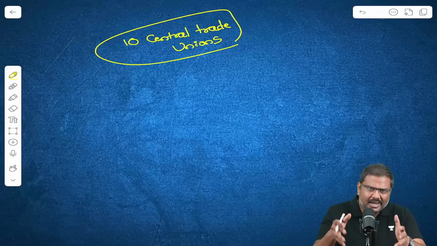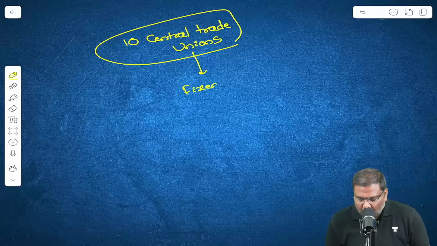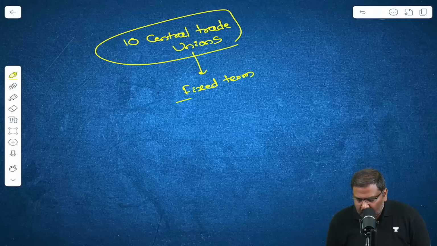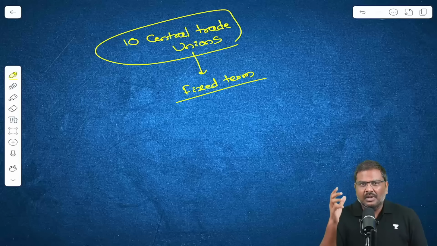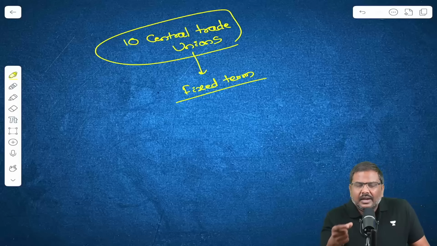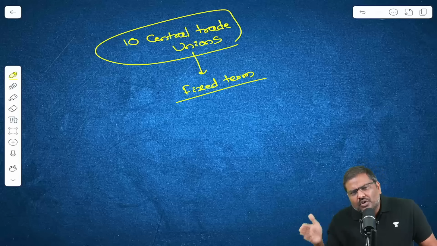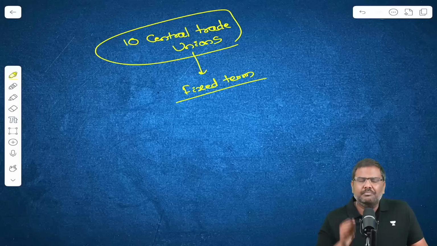For example, they are opposed to the concept of fixed term employment, under which the employee will be provided the job for a certain period of time, let's say 1 year. The contract will be done, so for 1 year the job will be provided, and just like a full-time employee, the payment, etc., will be done to this particular employee.